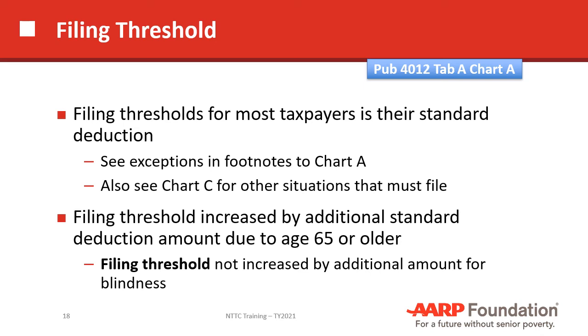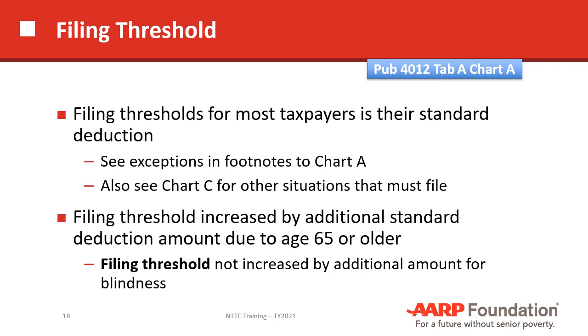Just as the standard deduction has increased each year, the filing threshold also increases, because the filing threshold for most taxpayers is in fact their standard deduction. There are a couple of exceptions, which if you look at your Publication 4012 Volunteer Resource Guide, tab A, chart A, you'll see in the footnotes under chart A and also chart C, for other situations where people must file.